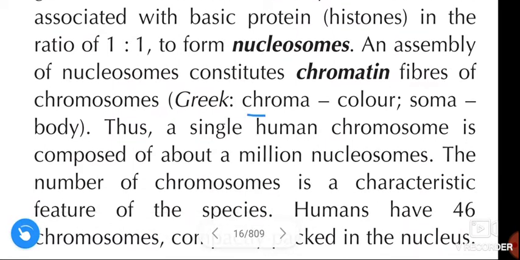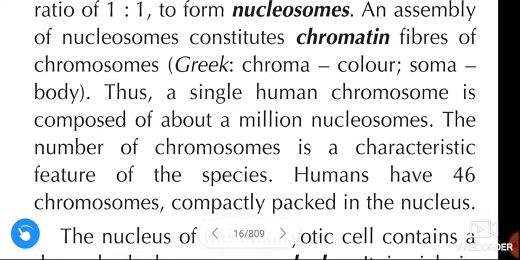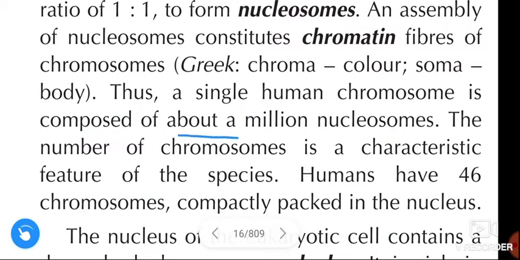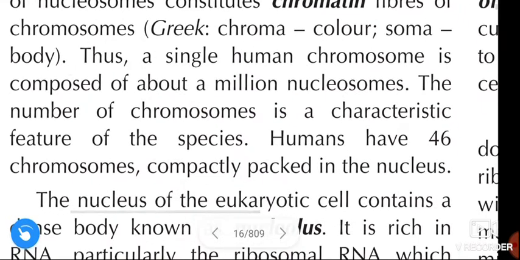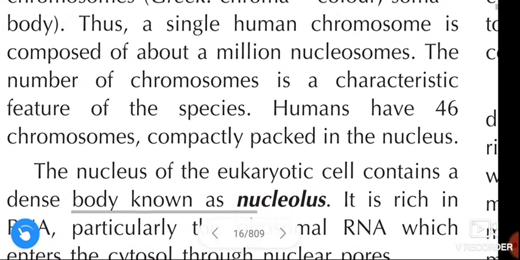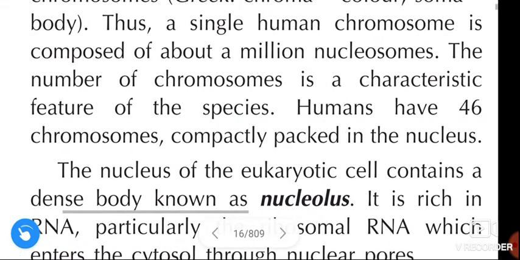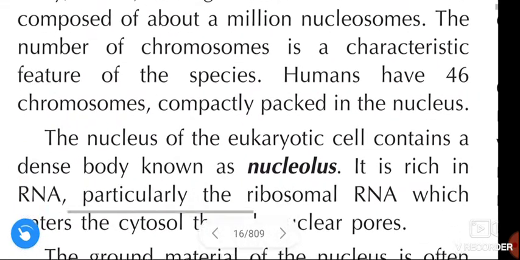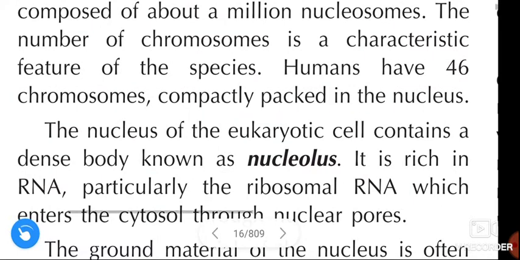In Greek, chroma means color and soma means body. Thus, a single human chromosome is composed of about a million nucleosomes. The number of chromosomes is a characteristic feature of the species. Humans have 46 chromosomes compactly packed in the nucleus.